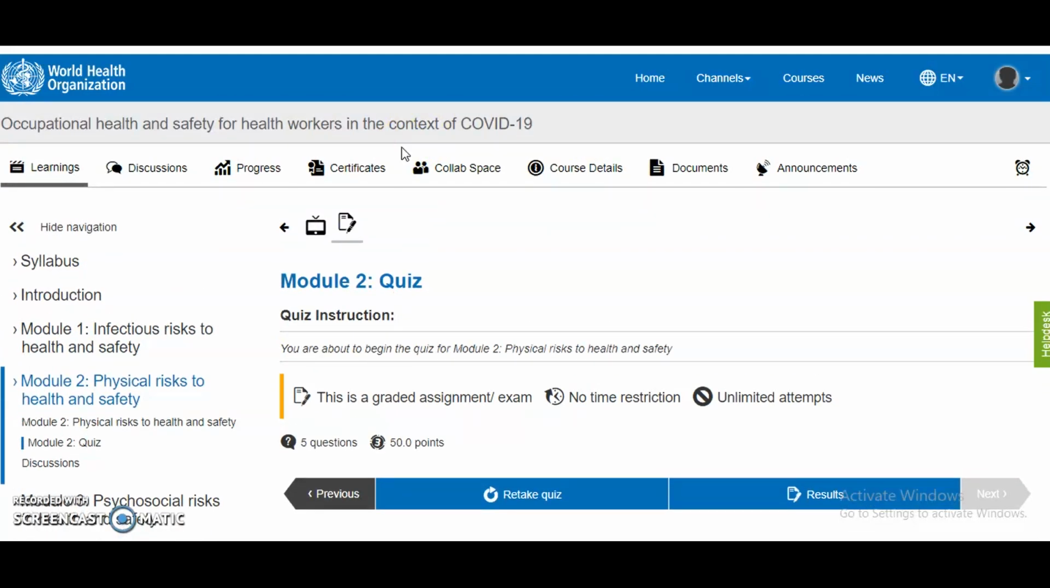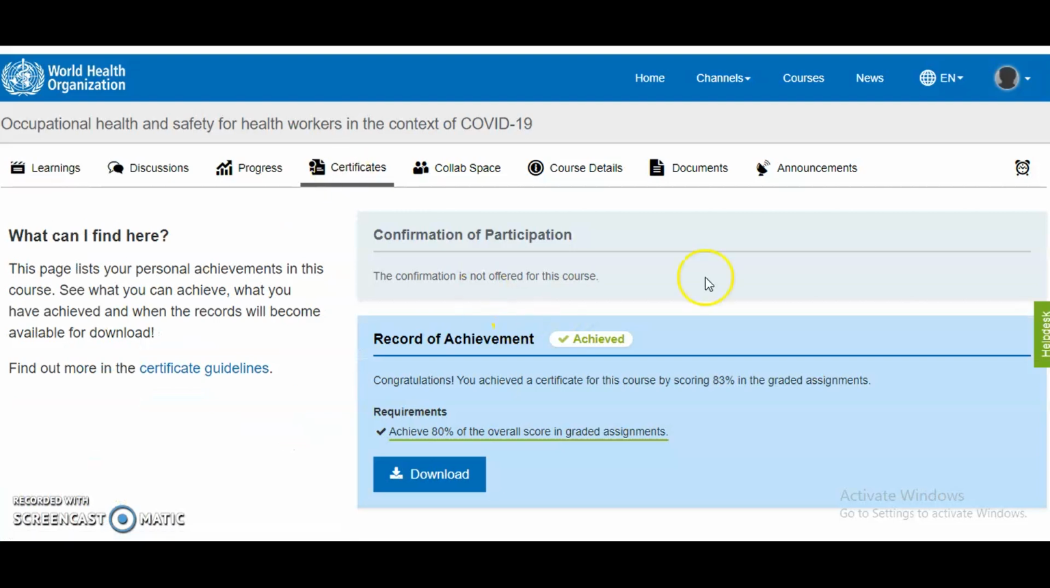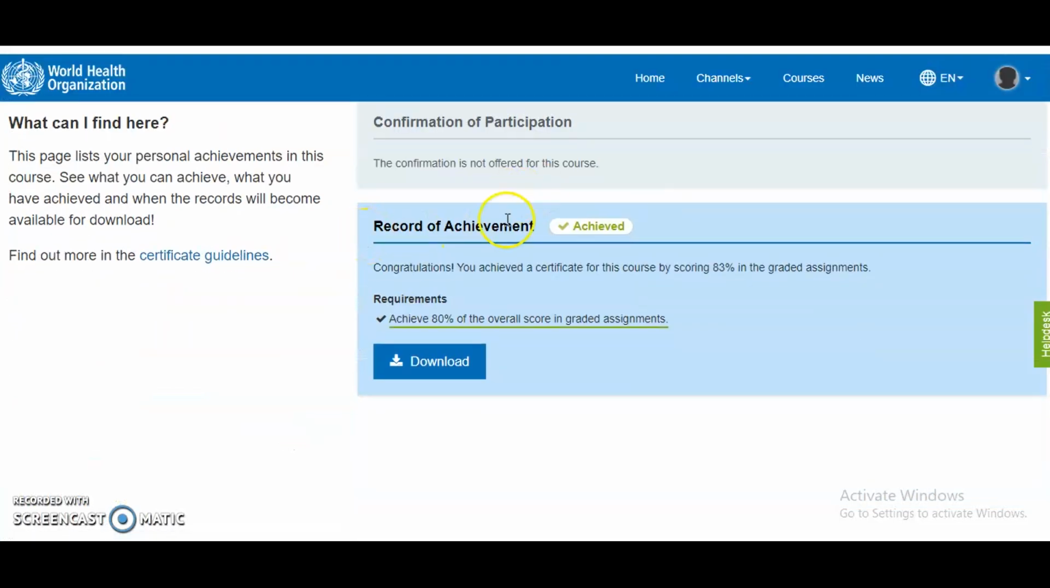Like that, finish all the 4 quizzes present in the 4 modules, and if your score is more than 80, then you will get the certificate. To get that, just click on the certificates here. By clicking on that, here you can see the record of achievement. Congratulations, you achieved a certificate in this course by scoring 83% in the graded assignments. You can download your certificate by clicking on this download.